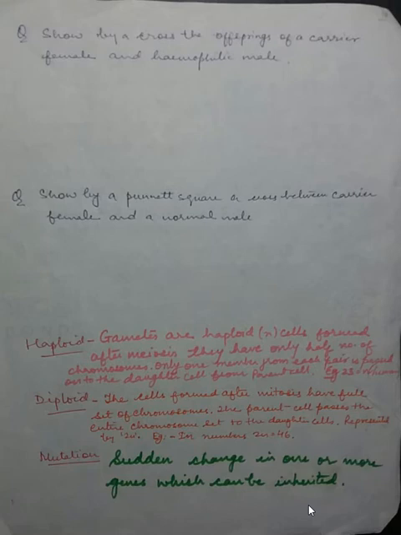Another example is of sickle cell anemia. It's a blood disease caused by gene mutation. So there is a particular sequence, and if that sequence which codes for protein, it is a little higher level, you can just understand in a simple form that there is a change in the shape of RBC. You all are aware that RBC is disc shaped.